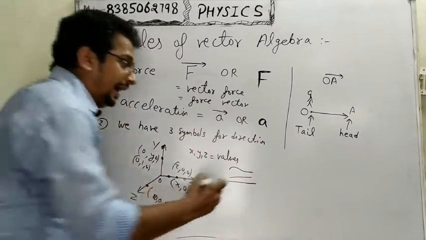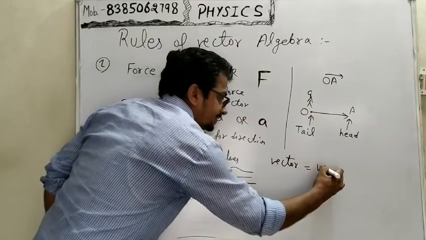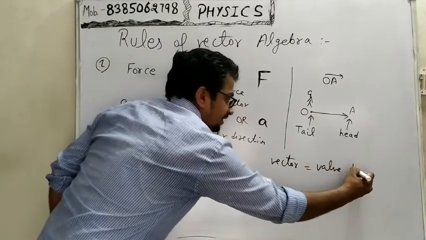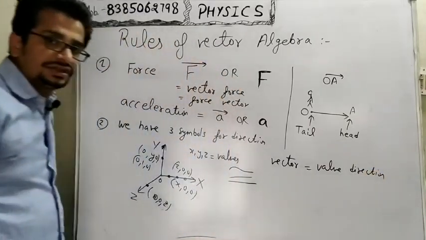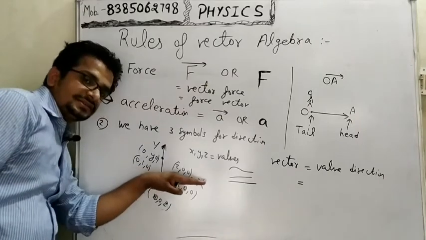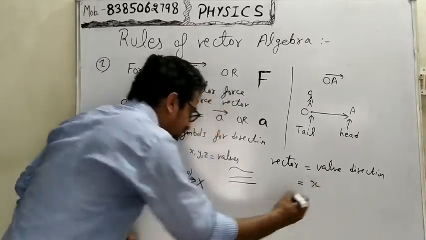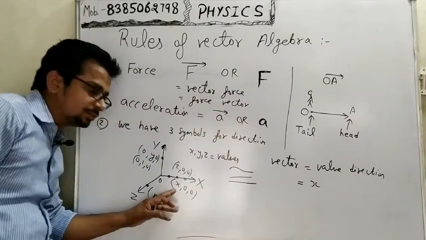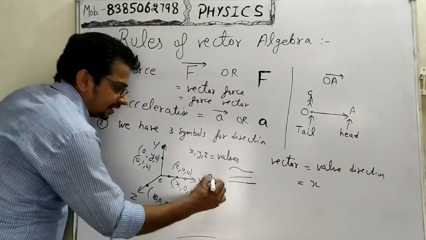How? We know that every vector quantity has value as well as direction. The value along the axis x is represented by small x, and the direction symbol is i cap.